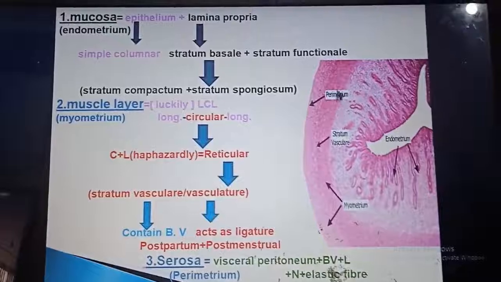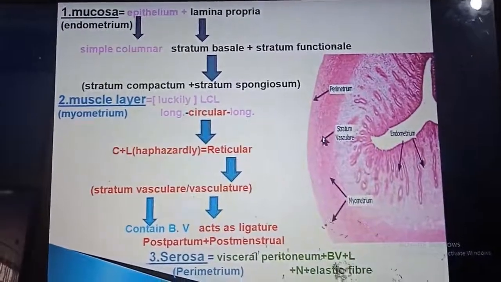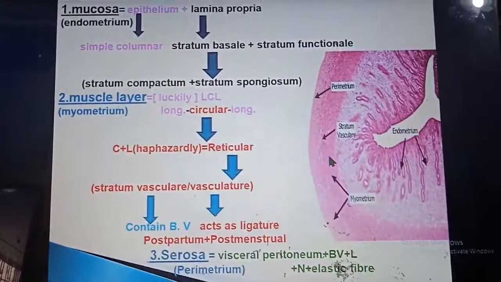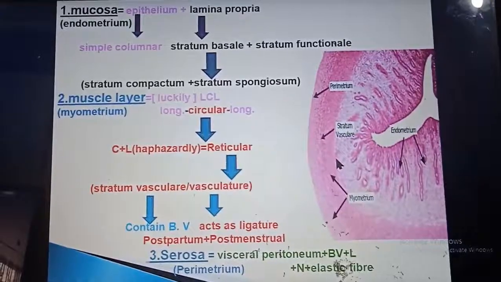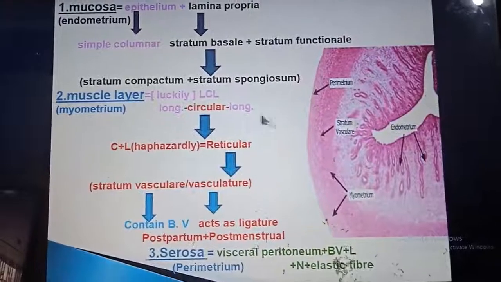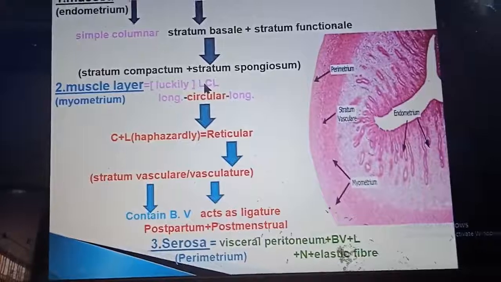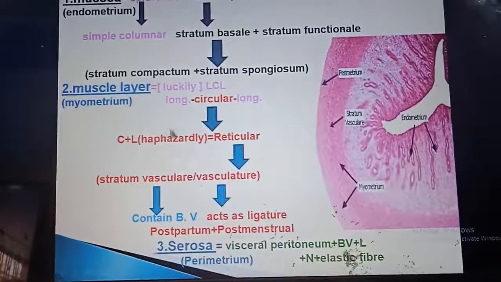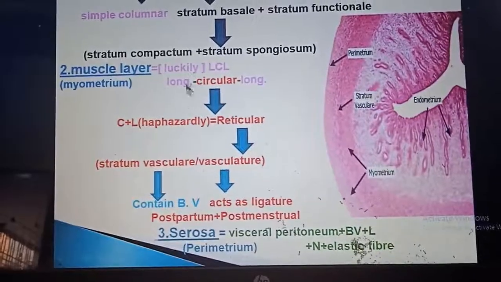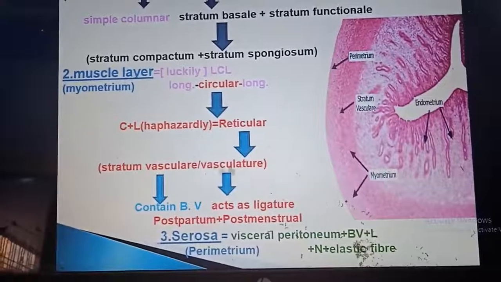Then comes myometrium, the muscle layer, that is longitudinal, then circular, and then again longitudinal. Outer longitudinal, middle circular and inner longitudinal. But the middle circular is not purely circular. Actually it is circular plus longitudinal, arranged in a haphazard pattern, and known as reticular.